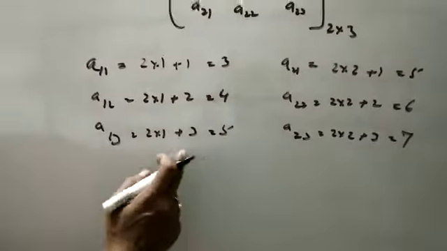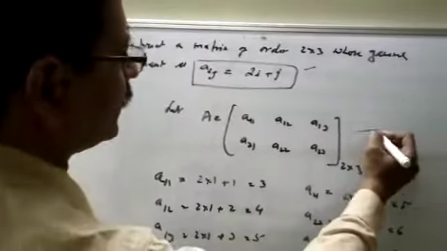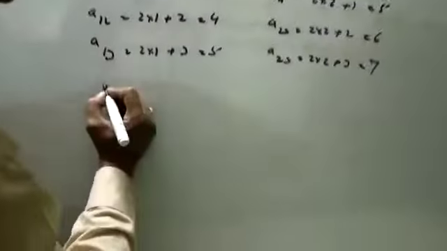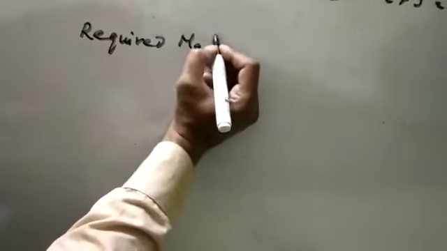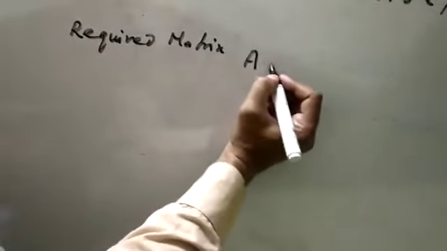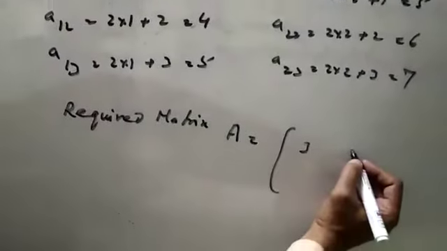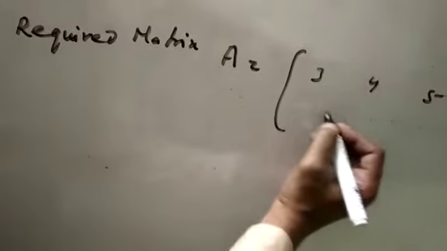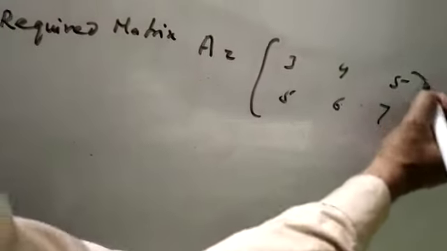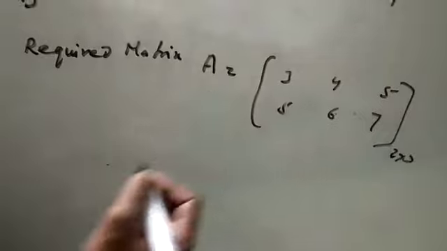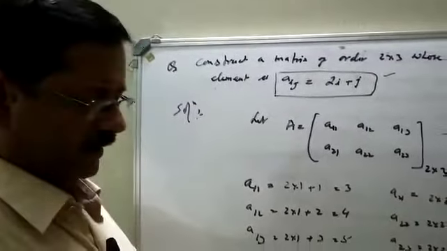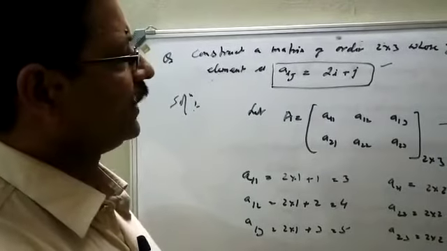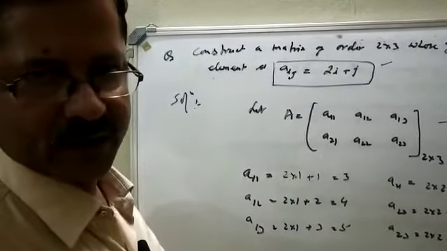Now substitute all these values here. So the required matrix A is equal to 3, 4, 5 in the first row and 5, 6, 7 in the second row, of order 2 cross 3. So this is the method of constructing a matrix of any order whose general element is given.